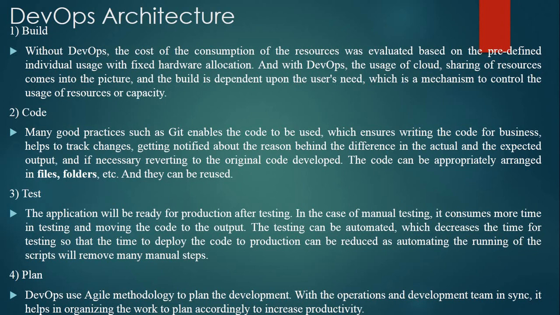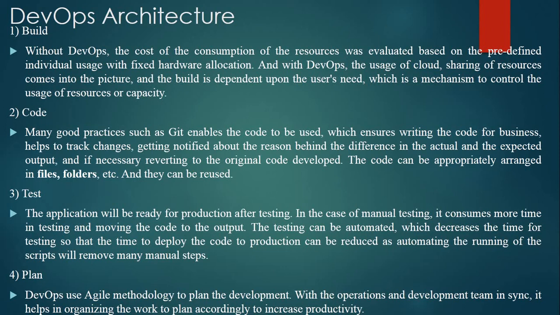Third is test. The application will be ready for production after testing. In the case of manual testing, it consumes more time in testing and moving the code to the output. The testing can be automated, which decreases the time for testing, so that the time to deploy the code to production can be reduced, as automating the running of the script will remove many manual steps. So here in this step, manual testing is replaced by our automated testing.